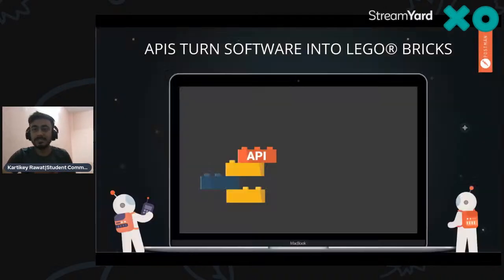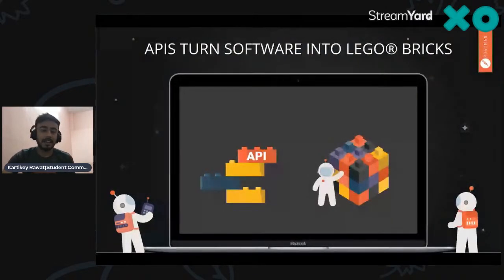Cool. Now, how does an API turn software into Lego bricks? As I already told you, an API is like a service, a kind of microservice. I created a service already and I'm using it. So I can change it and make it like a kind of Lego. I can use it everywhere. Right? It's not like if I created a structure, only that form of API works.